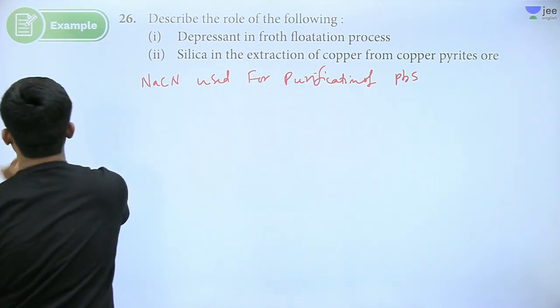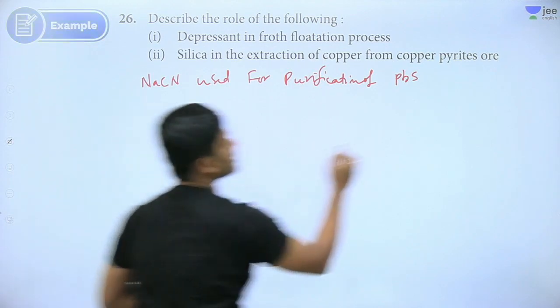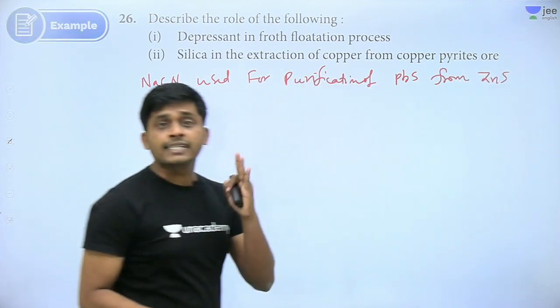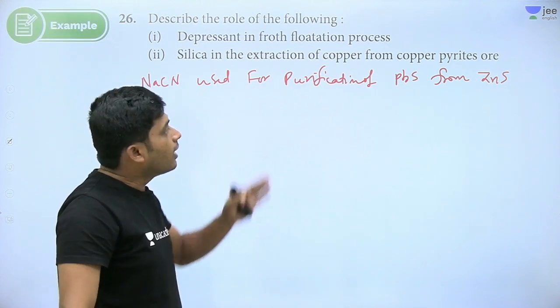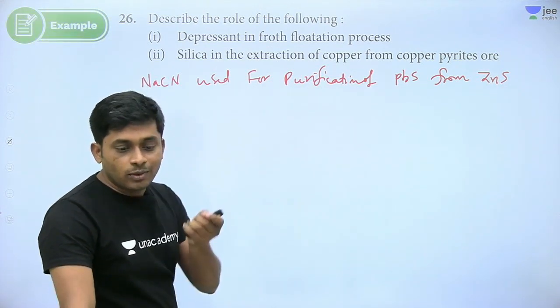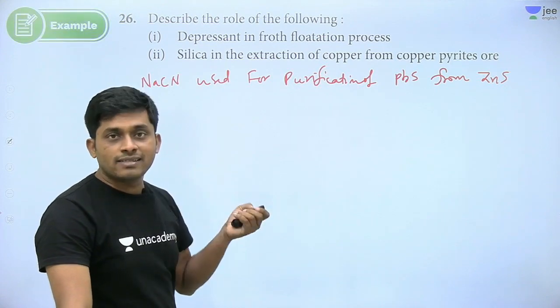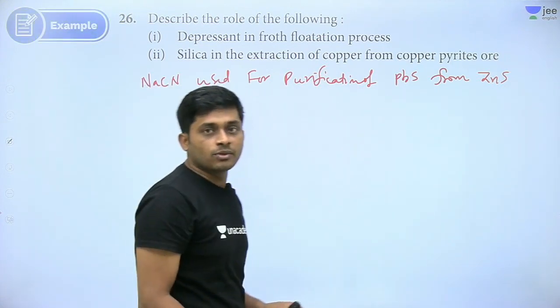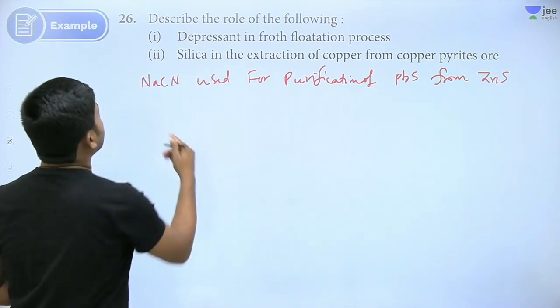Okay? So purification of PbS from ZnS. That means selective froth flotation of PbS. We can only remove PbS as froth. ZnS will go into aqueous solution. Got it right? Next.